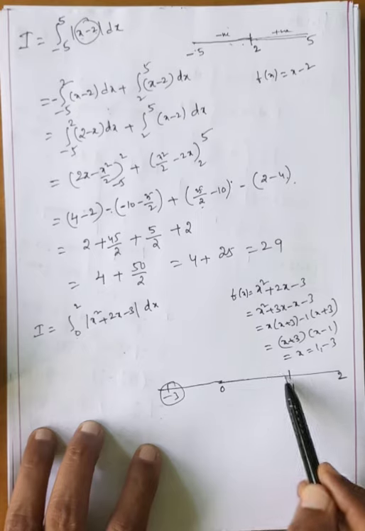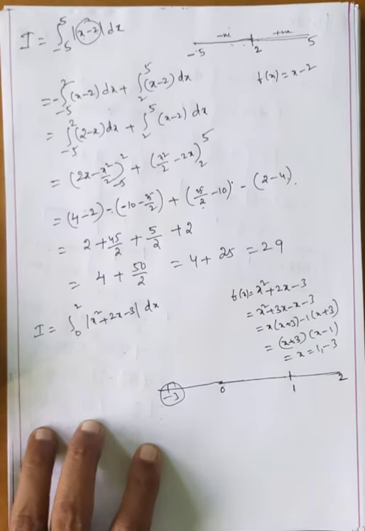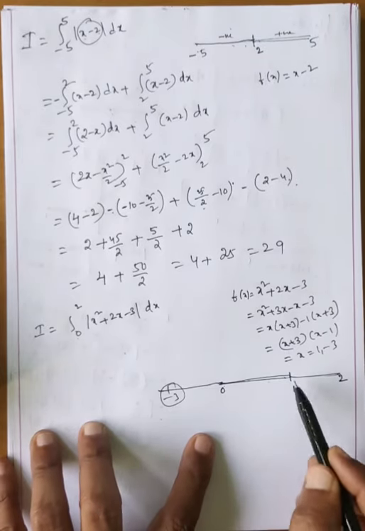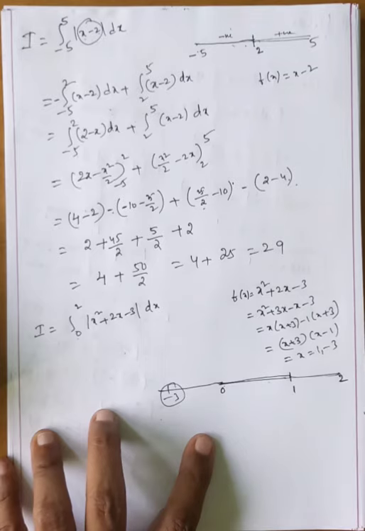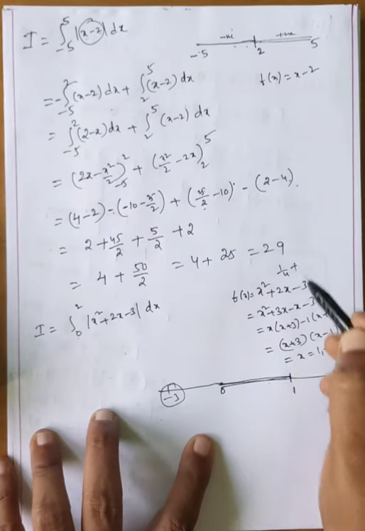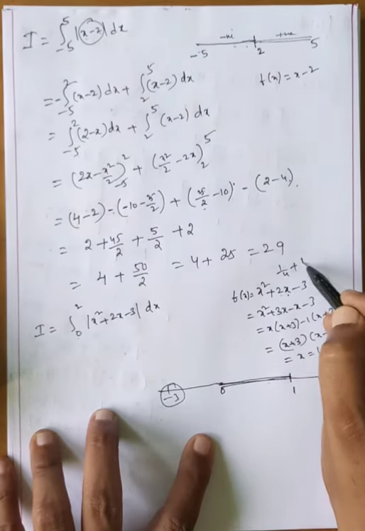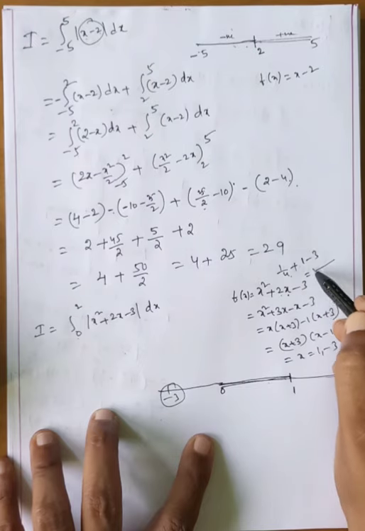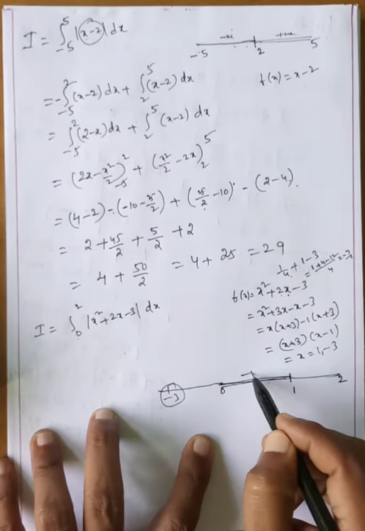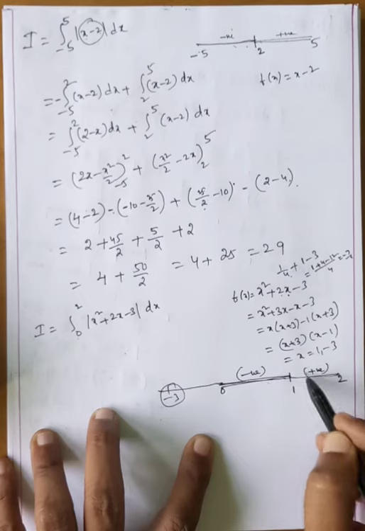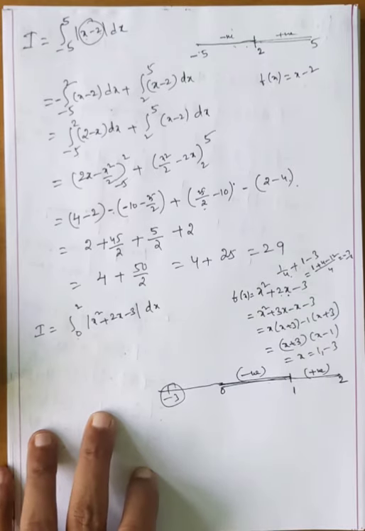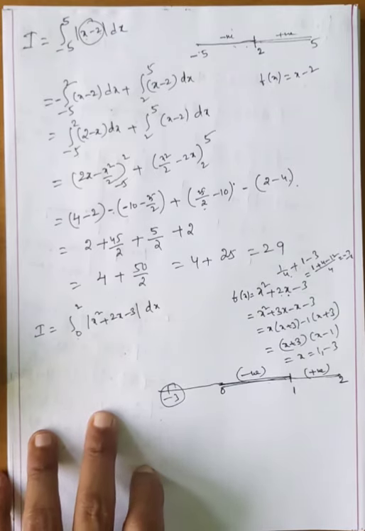Now here 0 to 1 and 1 to 2. In 0 to 1 we can take any one value, for suppose 1 by 2. What happened? 1 by 2 whole square means 1 by 4, 2 into 1 by 2 means 1, minus 3. Orally, 1 plus 4 minus 12 by 4, minus 7 by 4, means 100% this is negative. For 1 to 2, take 3 by 2, 100% positive. My dear students, I hope you understood or not.